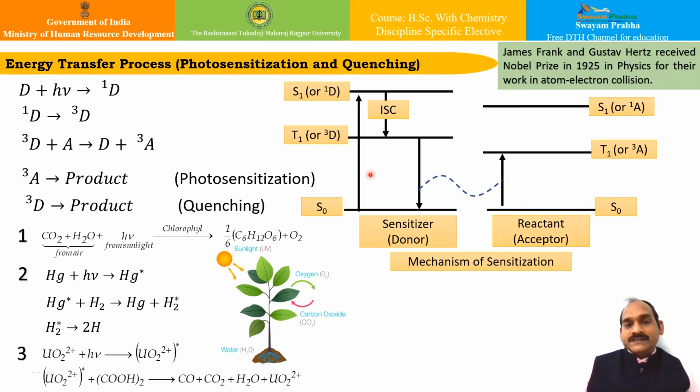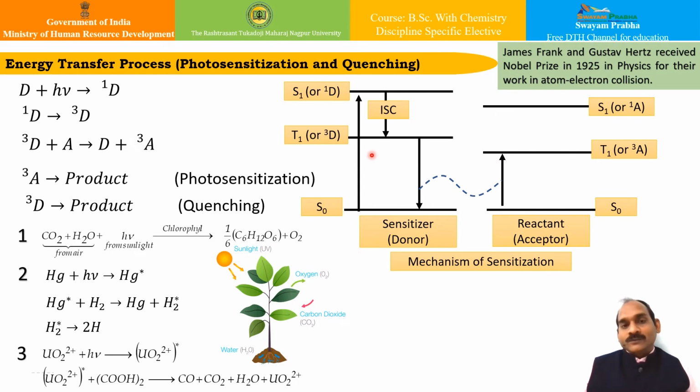What I mean by this is the triplet state of the donor. This is the triplet state of the donor, and this is the triplet state of the acceptor. Usually the triplet state of the donor has to be higher, and the triplet state of the acceptor has to be lower in energy. This is one of the primary conditions for photosensitization.